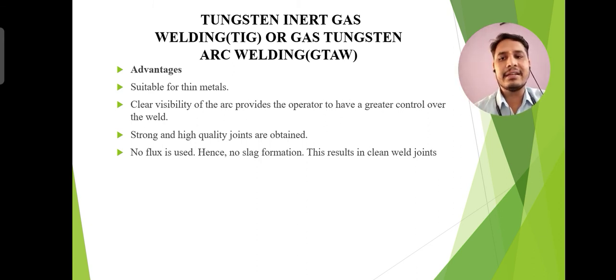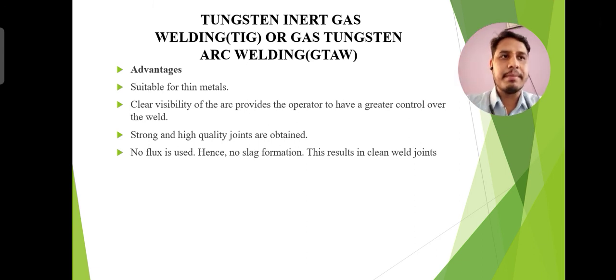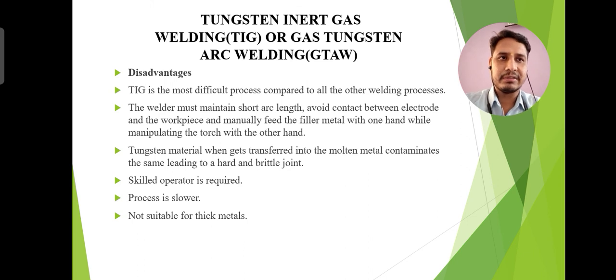And there are some disadvantages of the TIG welding process, such as: under similar applications MIG welding is a much faster process as compared to TIG welding, since TIG welding requires a separate filler rod. MIG welding is also fast because it is a semi-automatic welding process, so TIG is slow as compared to the MIG welding process. And the tungsten electrode you will use in TIG welding brings a problem for us.